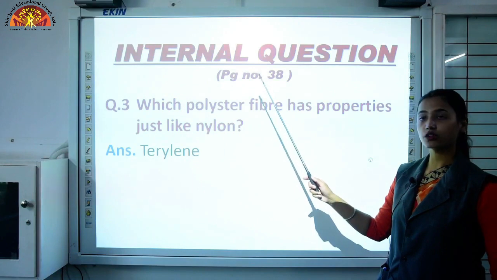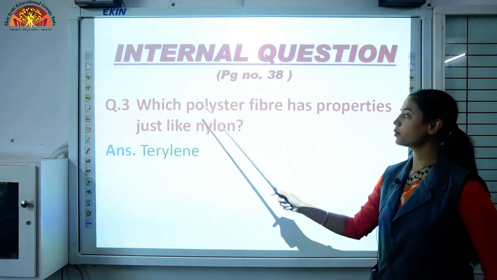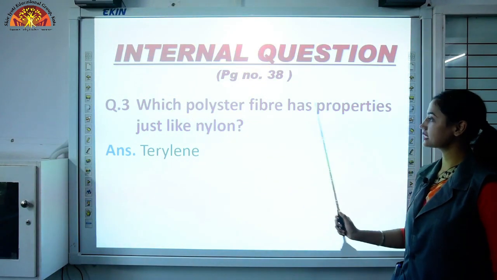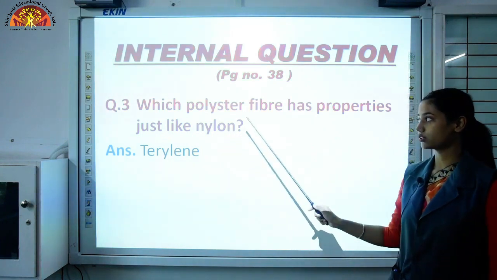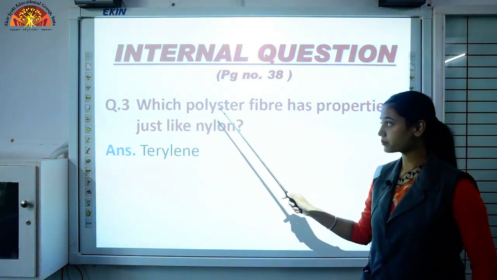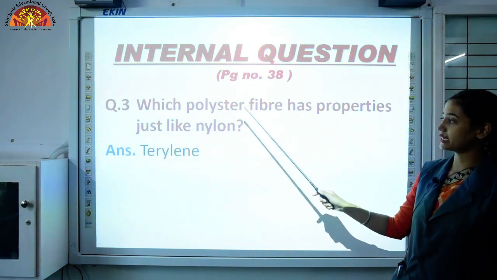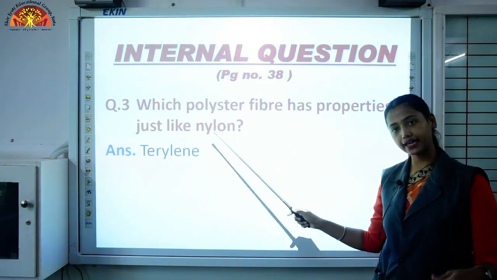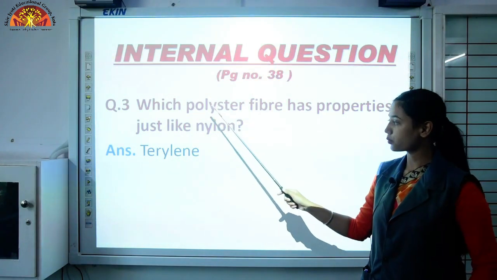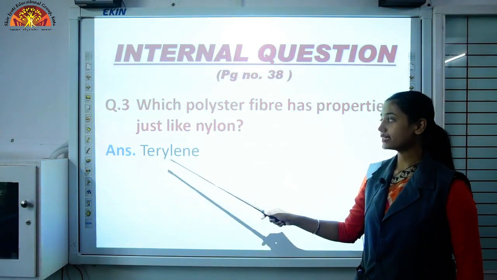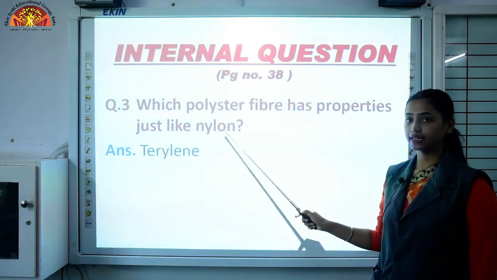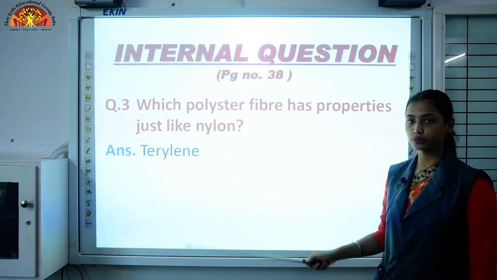Another internal question on page 38. Which polyester fiber has properties just like nylon? Polyester is a synthetic fiber and we are comparing it with nylon, which is again another synthetic fiber. So polyester terylene. Terylene has properties like nylon. They both are similar to each other.